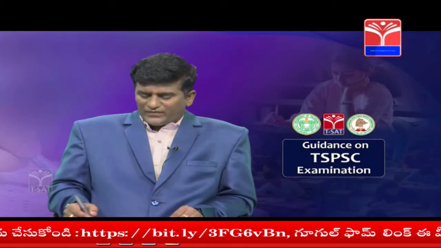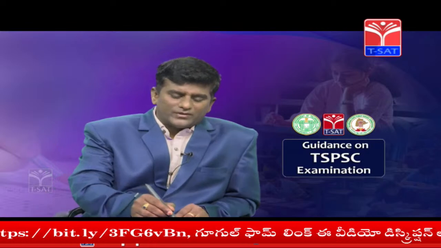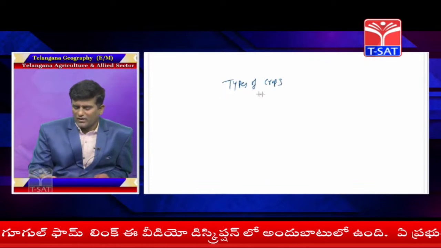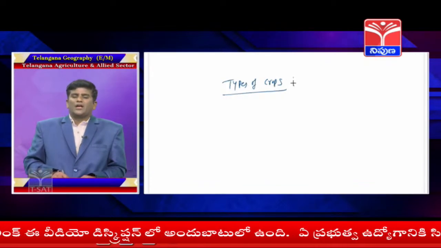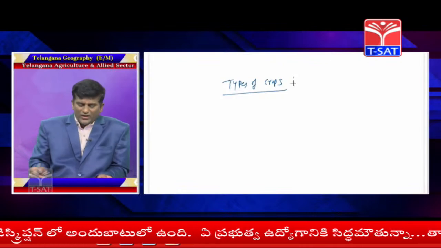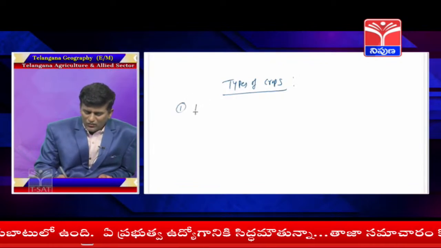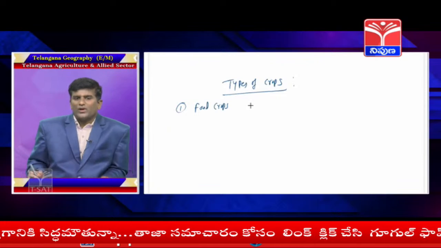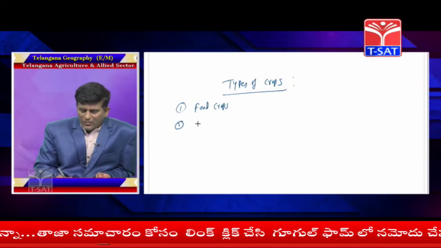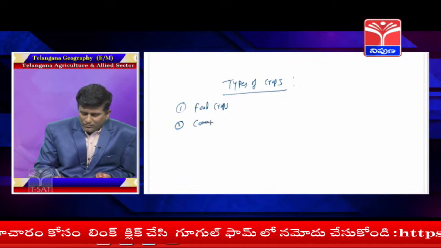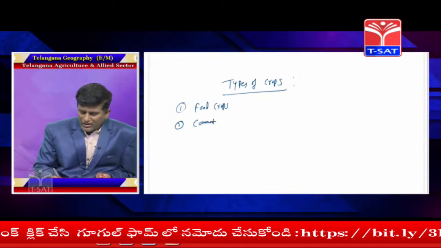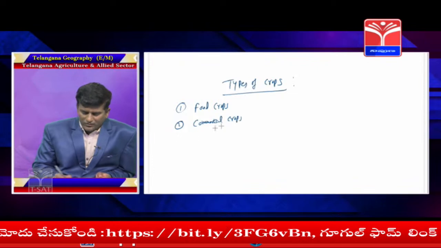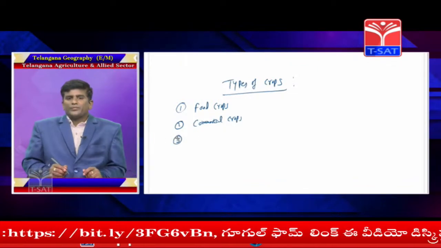What about the types of crops in Telangana state? In Telangana state, different types of crops are grown.